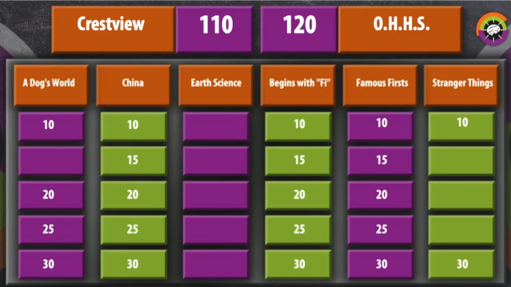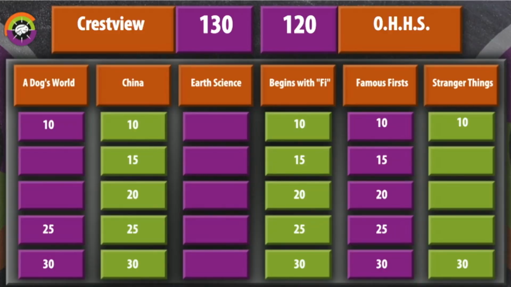Dog's World 20. Dog's World, 20 points. Only site on a dog's body where it sweats. That will be Crestview. Sam? Pads of its paws. Pads of its paws is correct. Crestview back in control, back in the lead.